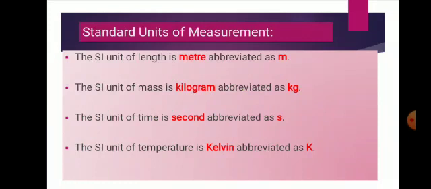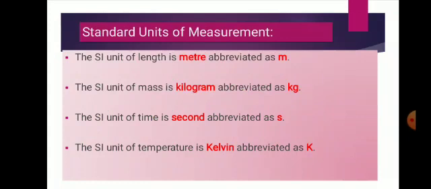Now about standard unit. All the units mentioned here, that is hand span, footsteps or cubit, are not reliable because the length of body parts are different for different people. So for sake of uniformity, scientists all over the world have discovered some standard units for measuring, and they accept the meter as the standard unit of length and the symbol for meter is M.